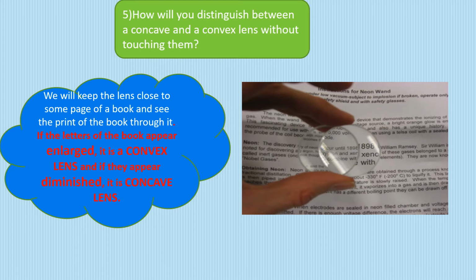Right? So a concave lens always produces a diminished image. So if we try and look at the pages of the book through the lens, keeping the lens close to the page, and if the letters appear to be diminished, then it is going to be concave. If they appear to be enlarged, it is going to be convex in nature.